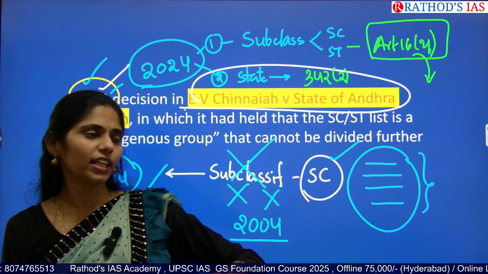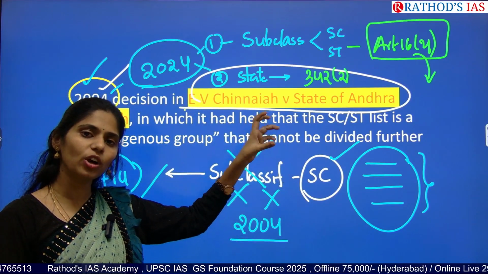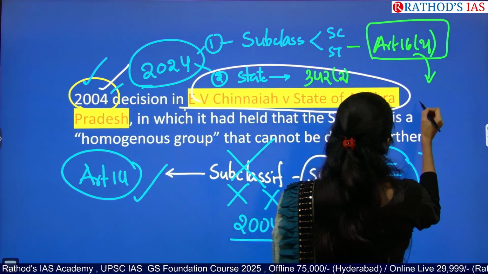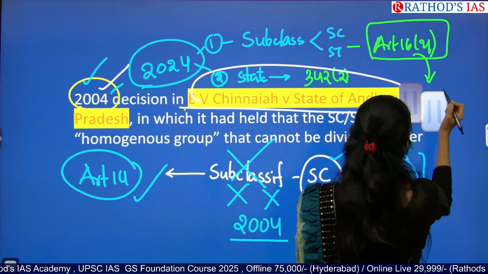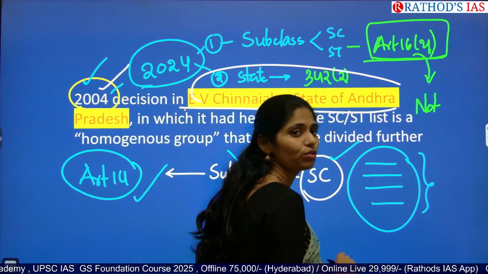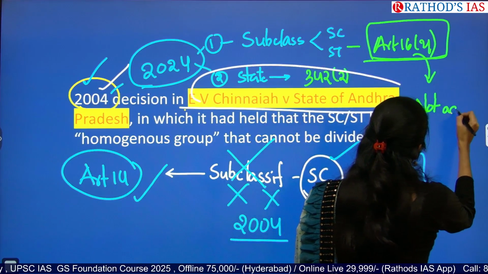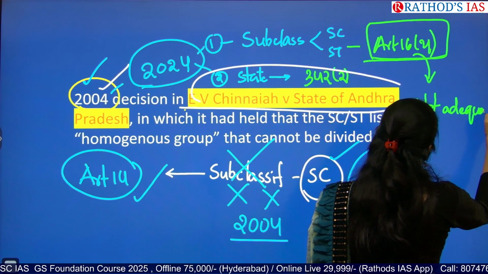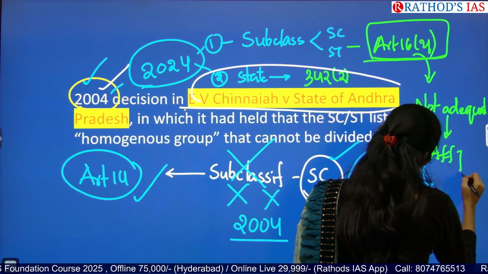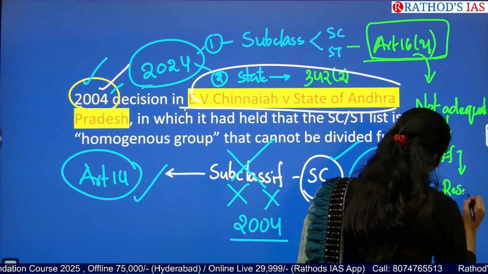It is not saying that the entire ST or SC community should be taken as equal. It says that if a community is not adequately represented, then the government can take affirmative action to provide reservation for them.